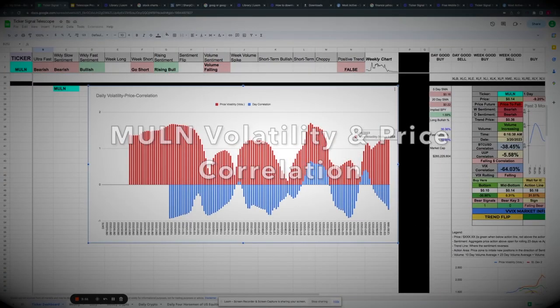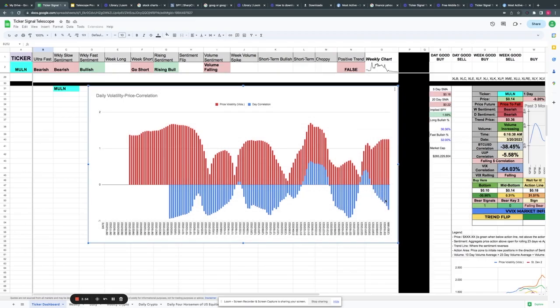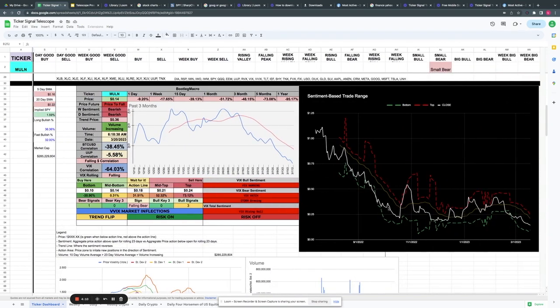The red bar you're going to see is going to be volatility. The blue bar is going to be the correlation of price to volatility. So what we're seeing right now is that volatility is generally pretty high, especially considering where it generally goes for MULN. It doesn't really go above 1.5, and correlation is quite negative right now. So you're getting some very aggressive selling action, which if we look over at the trade card here, makes a